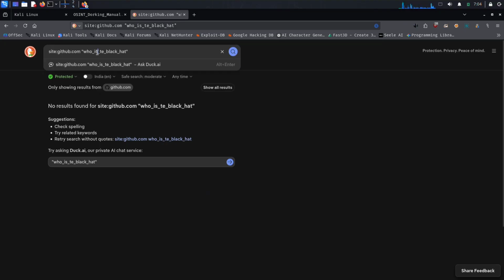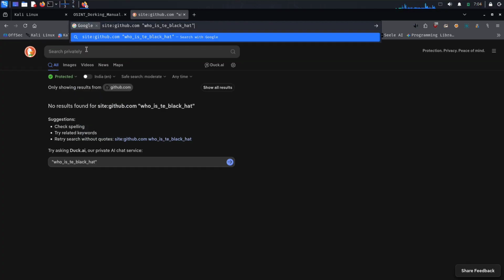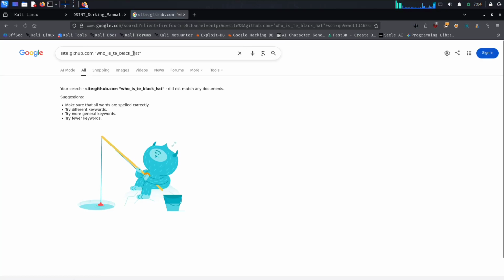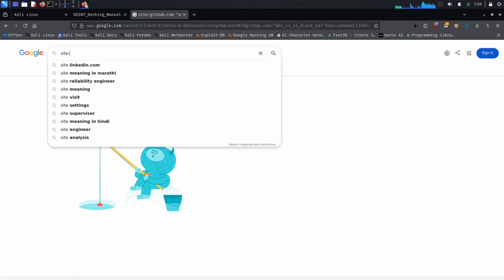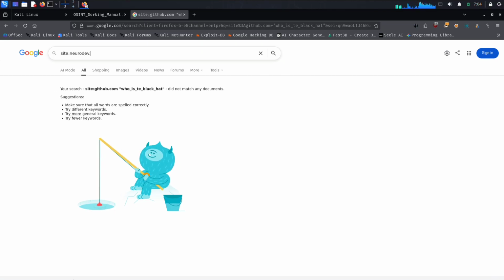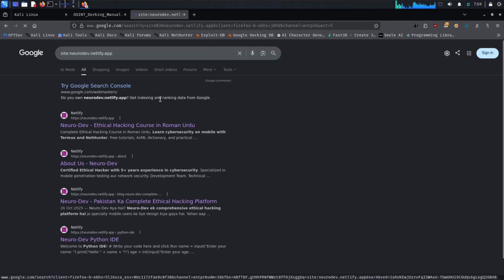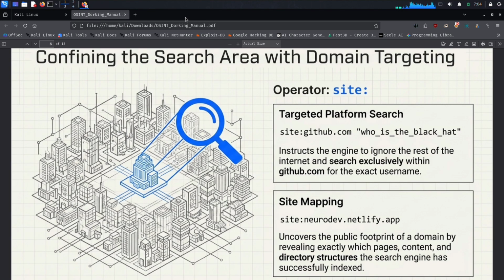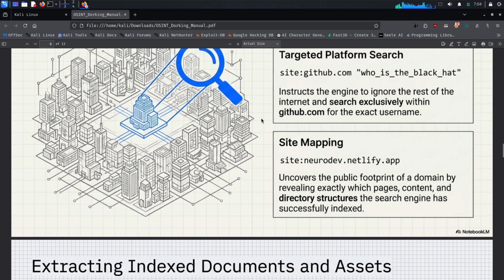Site mapping technique. Another technique related to the site operator is called site mapping. Site mapping helps us discover pages from a specific website that have been indexed by the search engine. For example, site:neurodev.netlify.app. This query will show the pages from this domain that are available in the search engine's index. This can help investigators understand what pages exist on a website, what information is publicly accessible, and what content has been indexed by search engines. Keep in mind that this only shows pages that the search engine has discovered and indexed.